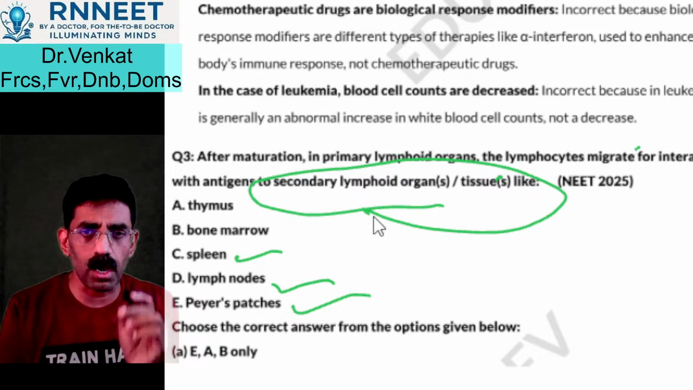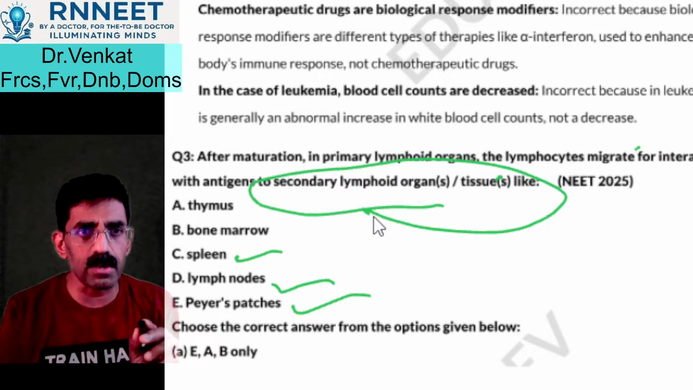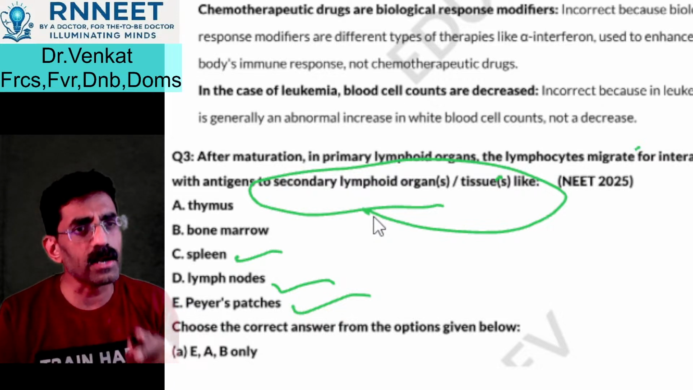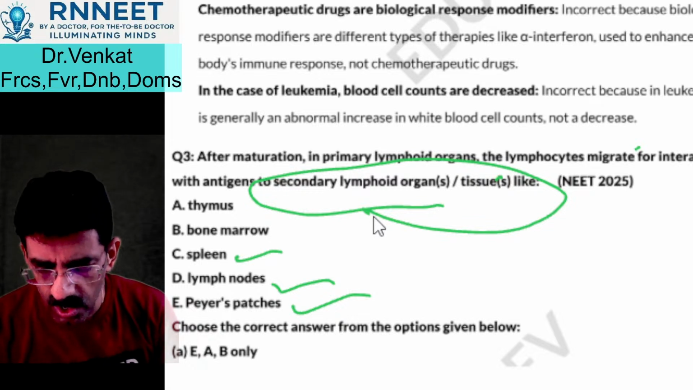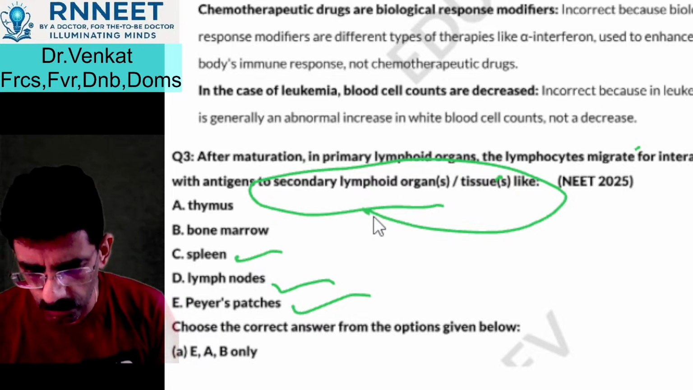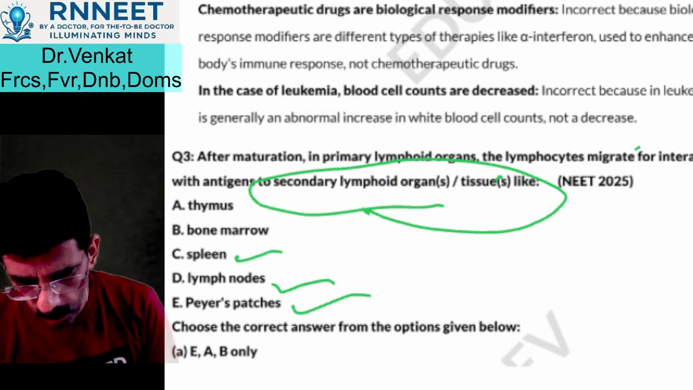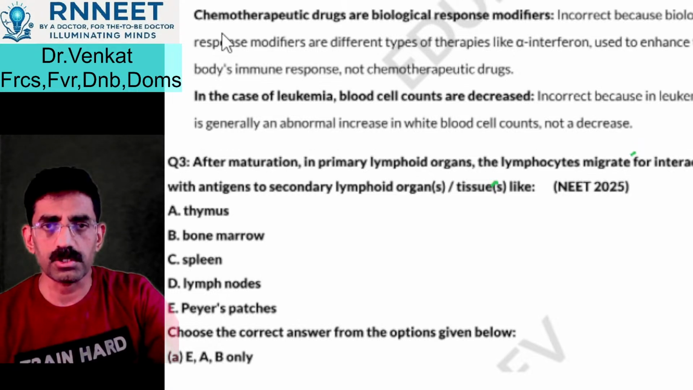Okay, as given here, what are the secondary lymphoid organs? The spleen, lymph nodes, and Peyer's patches. So these three are the correct answer. Let's just check that out. We'll erase them and then come back and check the answer.